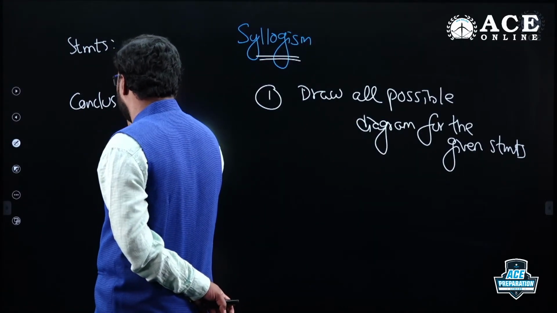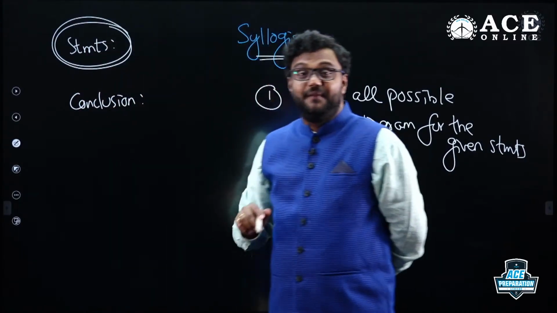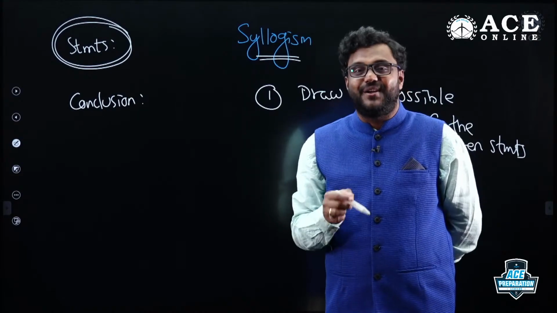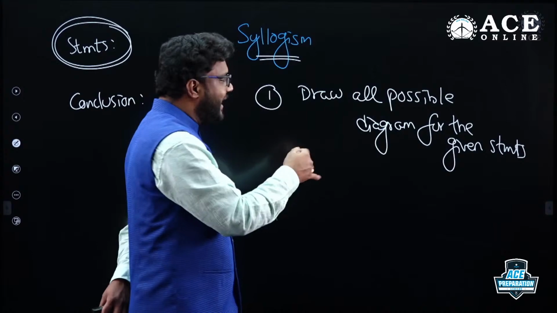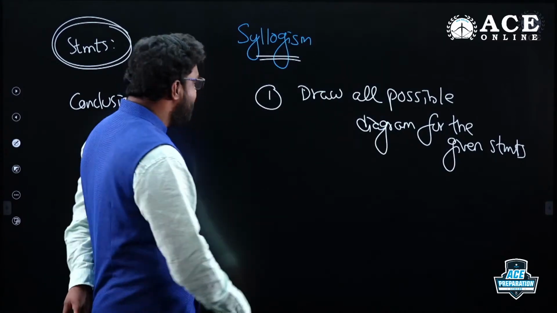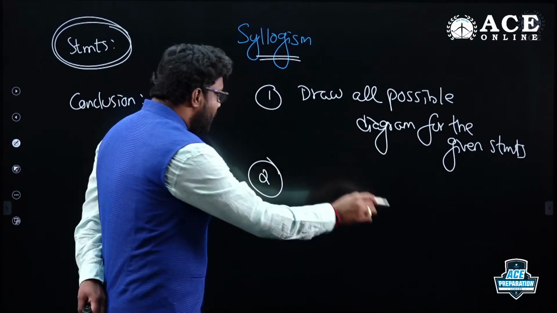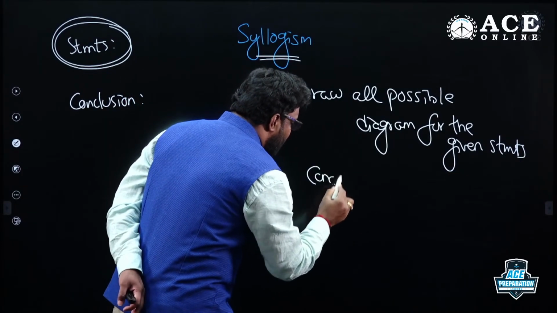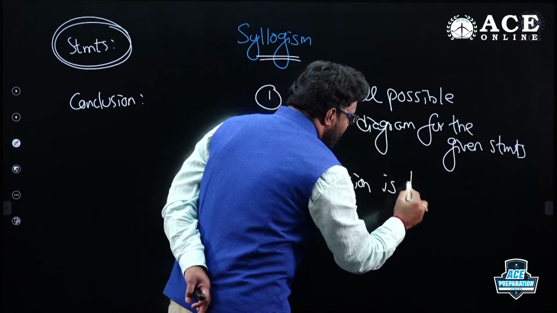What is our job? Depending on the given statements, you should decide which conclusion is true, which conclusion is false. First, we need to draw all possible diagrams for the given statements. Then, second thing, we should consider when a conclusion is true.